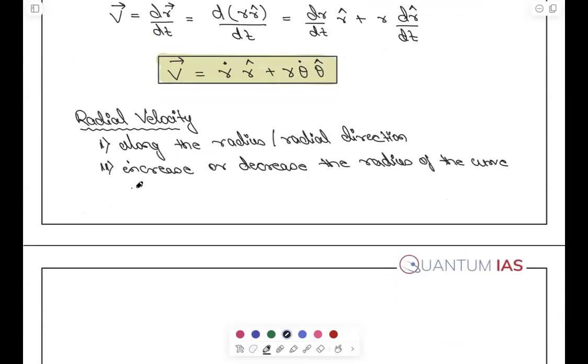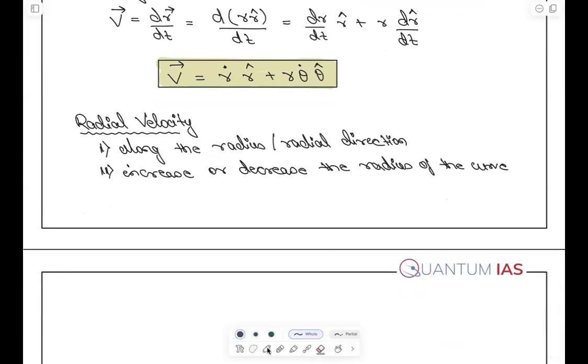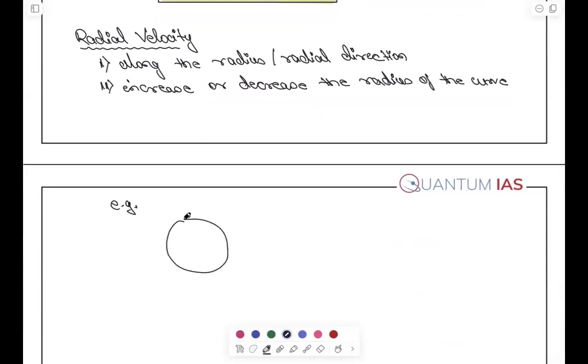Okay, understand this. Let me explain from below. Suppose a motion is here and the velocity is in this direction. So what can it do? If the velocity is increasing, it can either increase the radius or decrease the radius, right? So if circular motion is happening, what will be the radius of the circular motion? It depends upon the radial velocity, right? So the radius will depend upon the radial velocity.